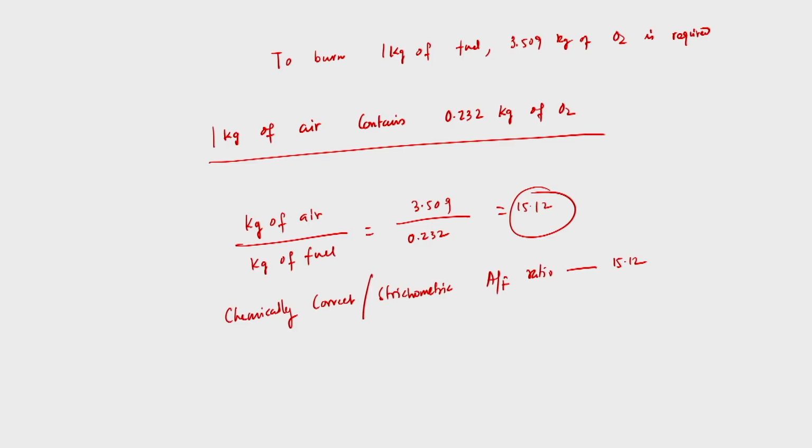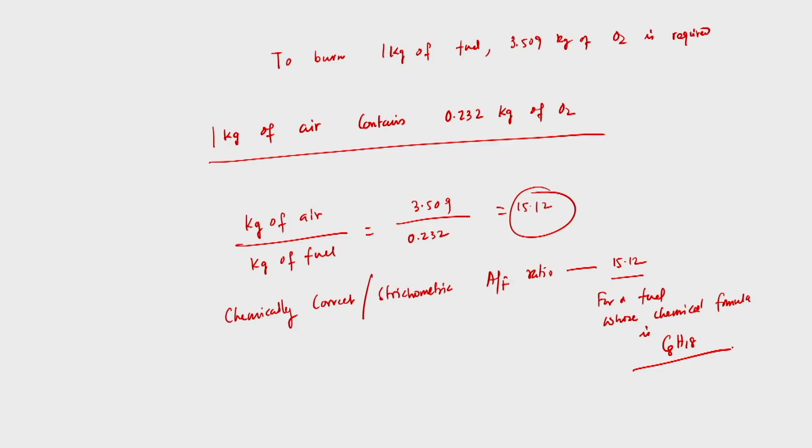This is for a fuel whose chemical formula is C8H18, that is butane. So from a combustion reaction we have calculated how much amount of oxygen is required to burn